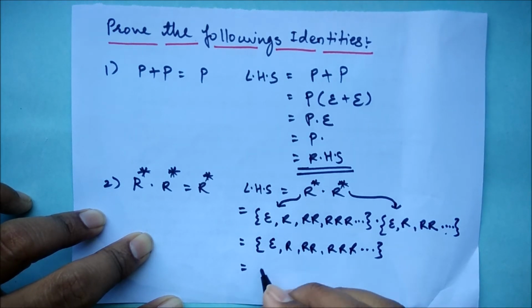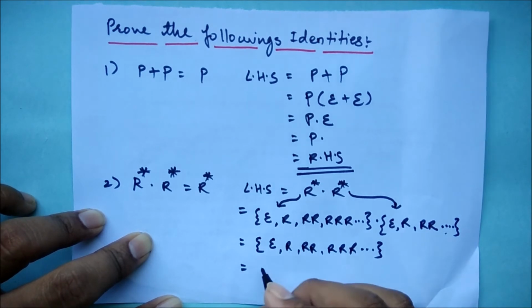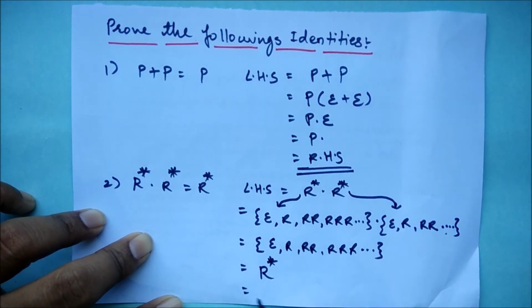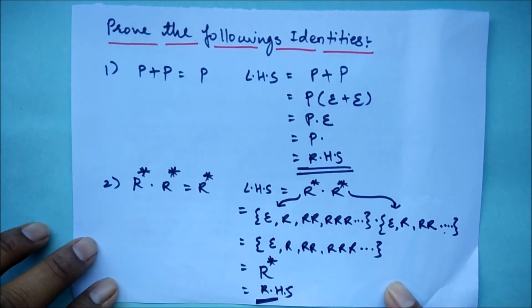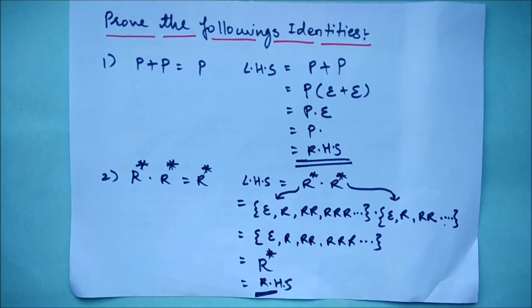So in the reverse engineering process, if you see, these are all the possibilities of the R. So all the possibilities of the R are mentioned by star. So we can say that it is the set of R closure, and that's nothing but our RHS part, and hence proved. Simple. So those problems will be very simple. Now let's move ahead with the next question.